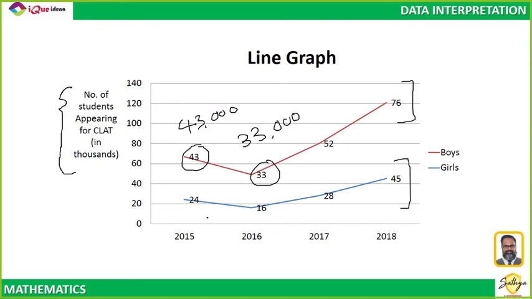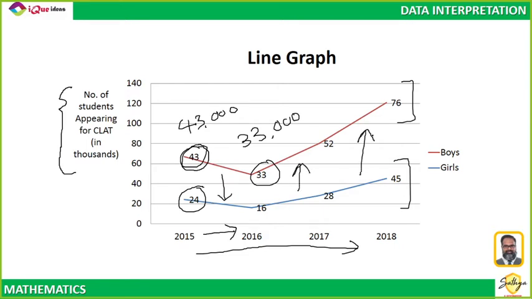So in 2015, boys were 43,000, girls were 24,000. This shows me how over a period of time the trends have changed. So from 2015 to 2016, the number of students decreased. But then from 2016 onwards, in 17 it went up, in 18 also it went up. So over a period of time, what is the change in the value of a quantity? If that is the data I want to see, then a line graph makes a lot of sense.